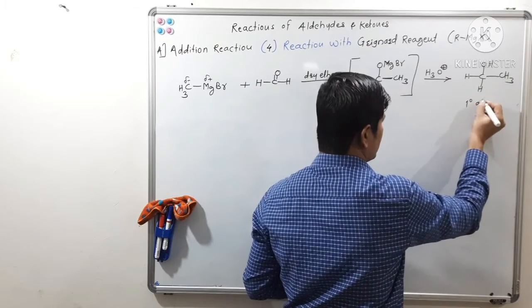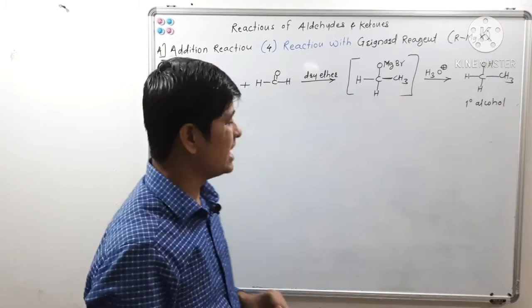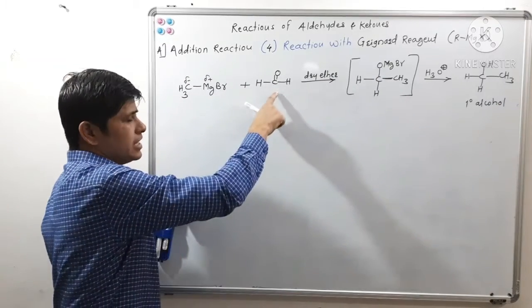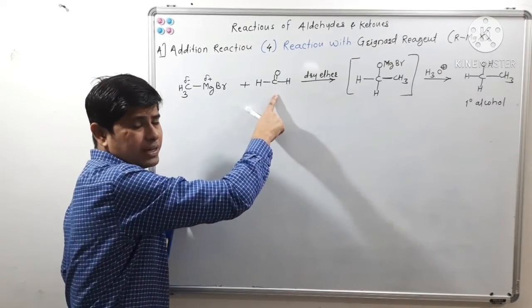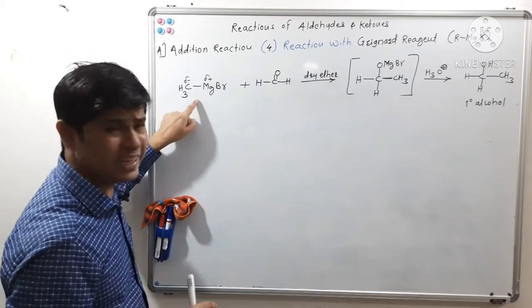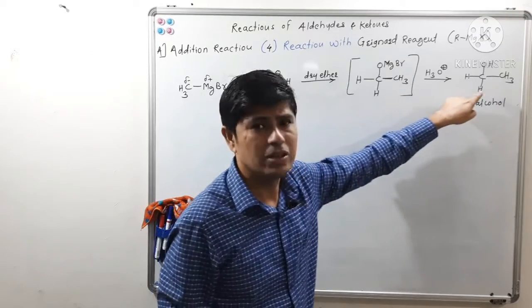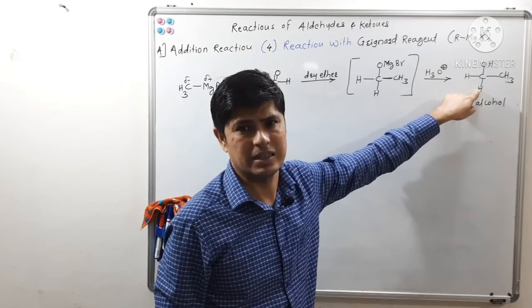A primary alcohol. That means the reaction of a Grignard reagent with an aldehyde like formaldehyde, not any other aldehyde, only formaldehyde, always gives a primary alcohol as a product. Understood?